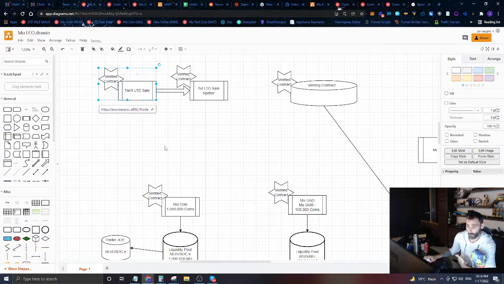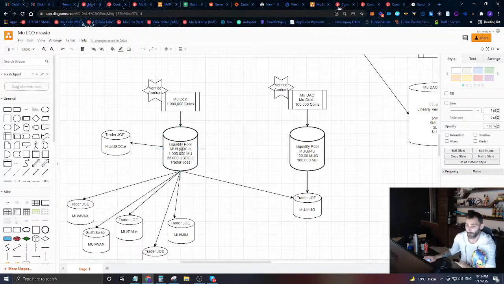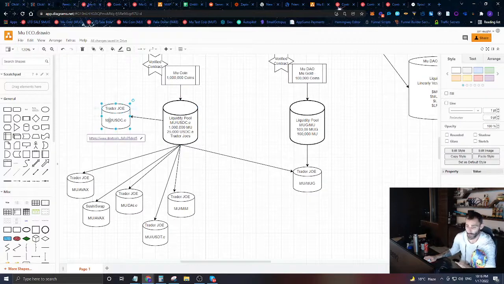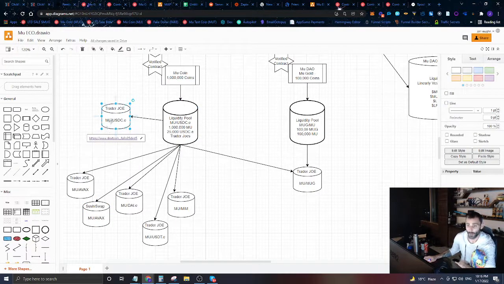And you can buy that with Mu Gold. Now, how do you get Mu Gold? You just buy some Mu Coin. How do you buy Mu Coin? You can buy Mu Coin on Trader Joe or on Sushi Swap, and you can use USDC, AVAX, DAI, USDT, or MIM, actually any currency that you really want.